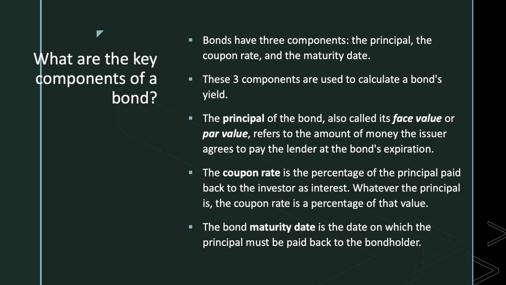It refers to the amount of money that the issuer agrees to pay the lender at the bond's expiration or maturity date. The coupon rate is the percentage of the principal paid back to the investor as interest. Whatever the principal is, the coupon rate is a percentage of that value. The bond maturity date is the date on which the principal must be paid back to the bondholder.